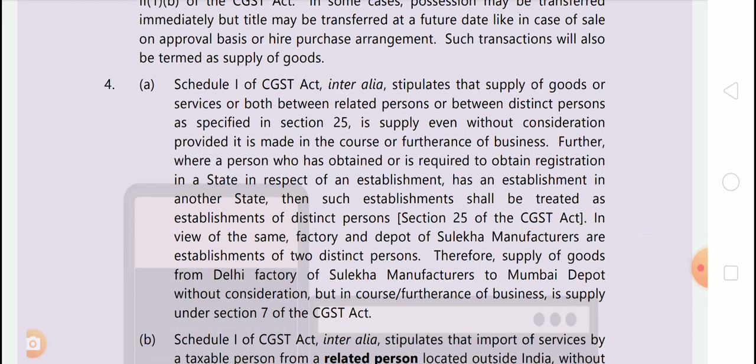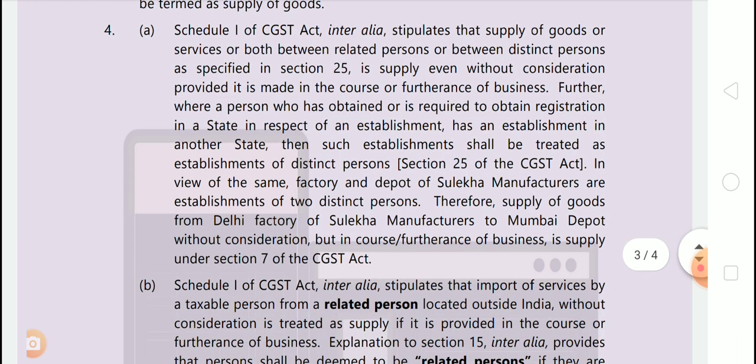Schedule 1 of CGST Act inter alia stipulates that supply of goods or services or both between related persons or between distinct persons as specified in section 25 is supply even without consideration provided it is made in the course or furtherance of business. Further, where a person who has obtained or is required to obtain registration in a state in respect of an establishment has an establishment in another state, then such establishment shall be treated as establishment of distinct persons, section 25 of the CGST Act. Okay.